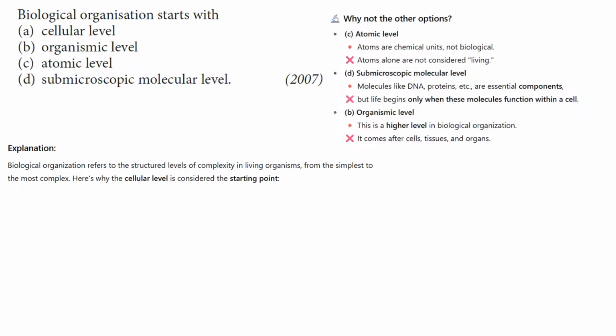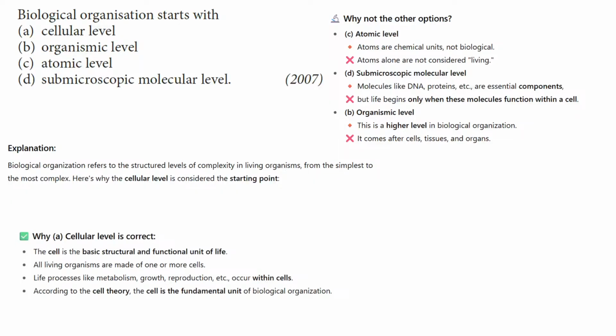For this question, the correct answer is the cellular level. All the other options are not correct. The organismic level is a higher level in biological organization, coming after cells, tissues, and organs, so it is not the starting point.